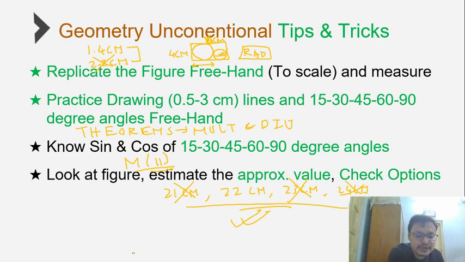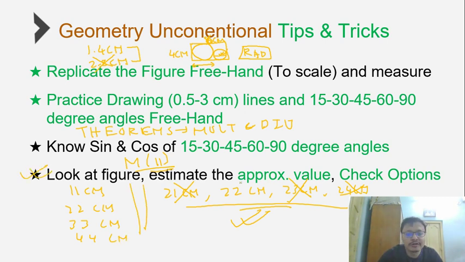So the moment I talk about these prime factor logics, some people ask what if the options were 11, 22, 33 and 44. In such cases, look back at rule 4. Look at the figure approximate value. You might be getting an approximate value in the range of 20 to 25 centimeters, but you do not know the exact value. Simply look at the options and you know the right answer has to be 20 centimeters. That's the only option in near about the 20-25 range. So again, it's all about approximate value checking with options.